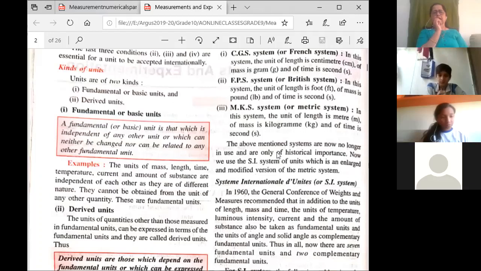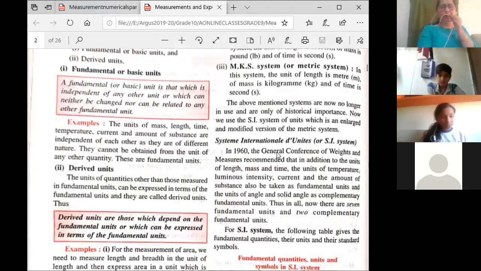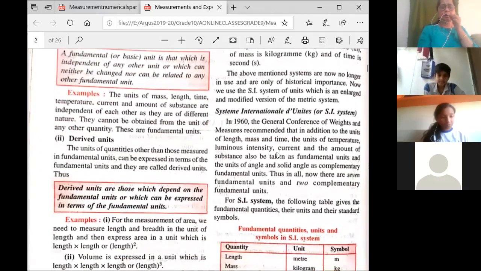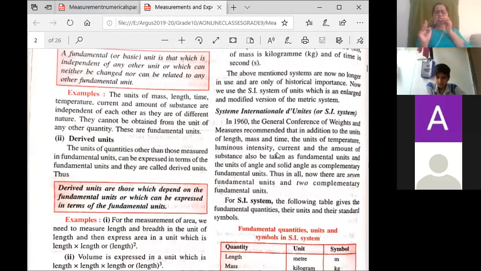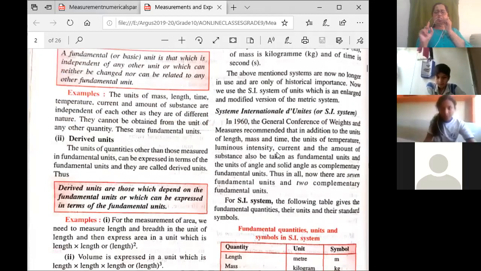So there are derived units. The derived units are those units which depend on the fundamental units, which can be expressed in terms of other fundamental units. That means derived units are units of those quantities which are derived. Now, which are the derived physical quantities? Derived physical quantities are quantities which depend on other physical quantities. Now, which are the other physical quantities?